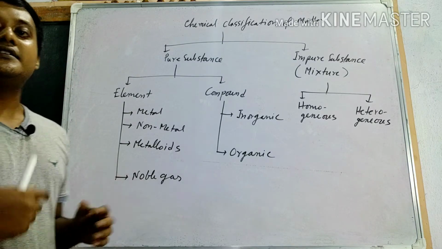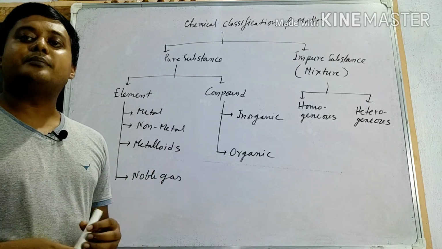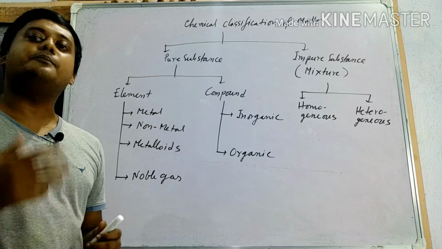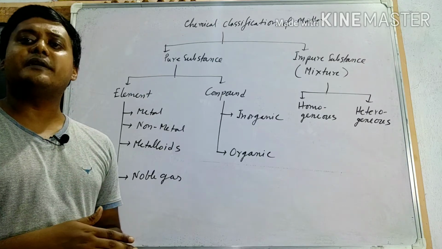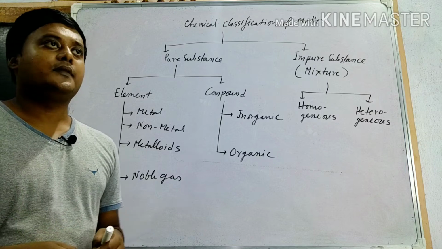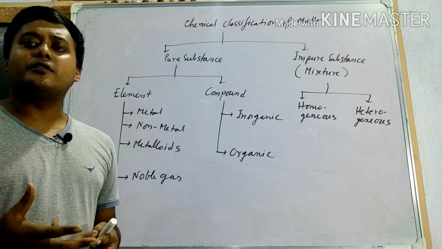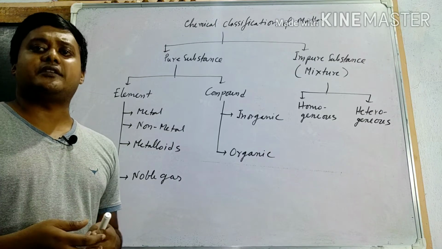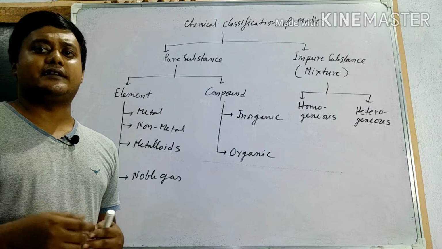Next one, generally metals are hard. What are the examples of soft metal? Potassium and sodium. You can easily cut these metals with a knife. Next exception, poor conductor of electricity. Tungsten, although it is a metal, is a poor conductor of electricity.